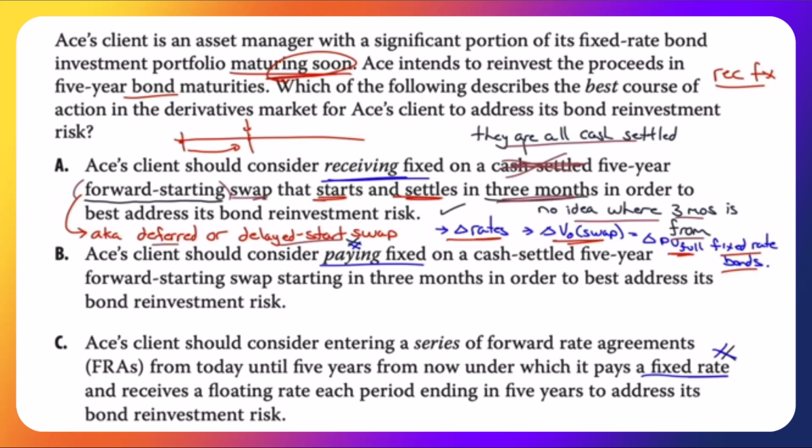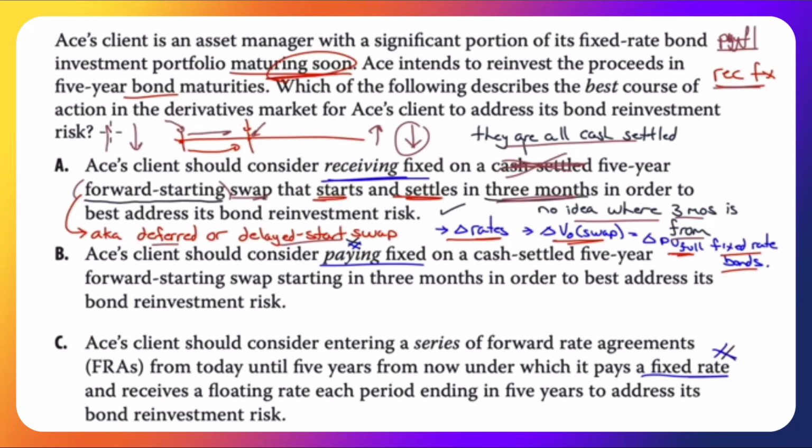So the present value of the fixed rate bonds would also change over that time. Let's see if I can show you what happens here. We enter into an agreement to enter into a swap at this point in time, and during this period of time, interest rates go up. What happens to bond prices if interest rates go up? Bond prices go down. Since we're going to be receiving the fixed, we're paying the floating, right? If interest rates go up, we're going to have a mark-to-market loss on the swap. However, we get to buy the bonds cheaper. So we're just locking in a price on the bonds.